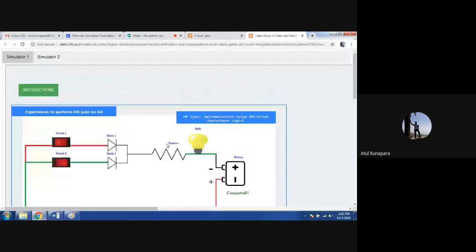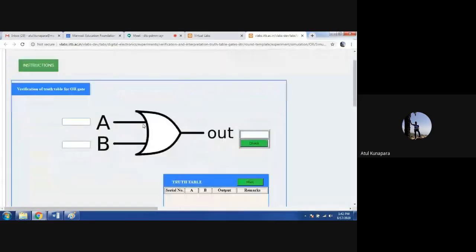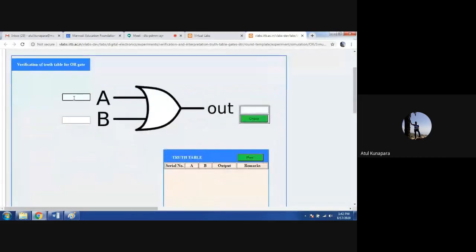The same thing we can check out in simulator 2 here again. Now for the OR operation, you can see when I let my inputs A and B both be at logic 1, and I make the output 0 and click check here, it shows the remark incorrect, because this is an OR gate, and for both inputs at logic 1, your output must be logic 1. Then if you check it out, you will see that the remarks show correct.